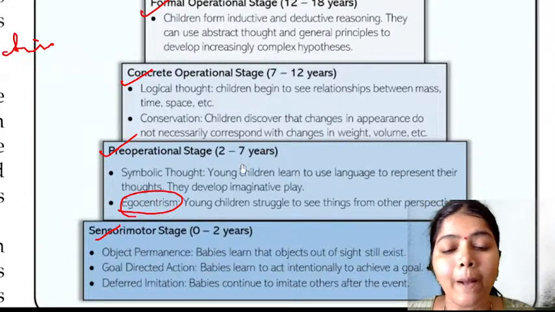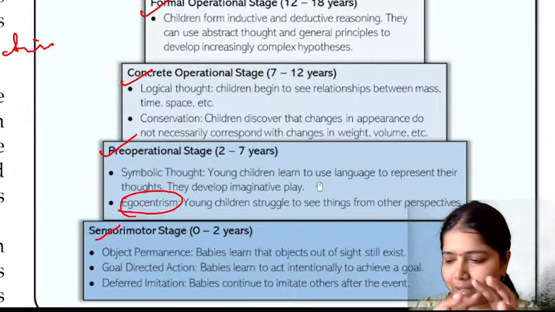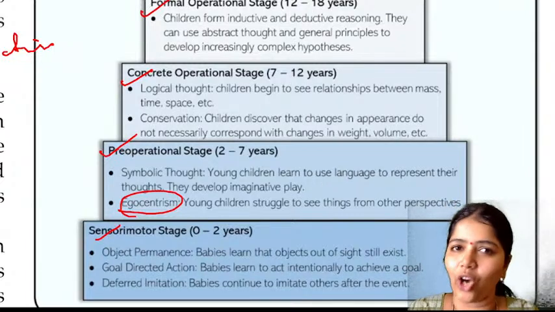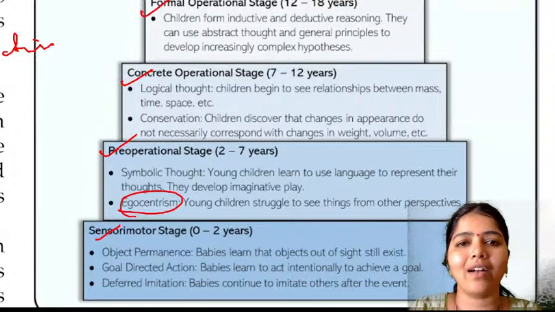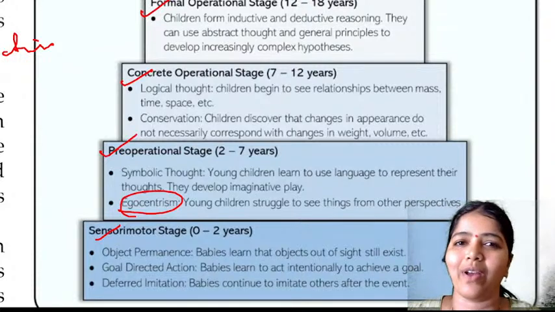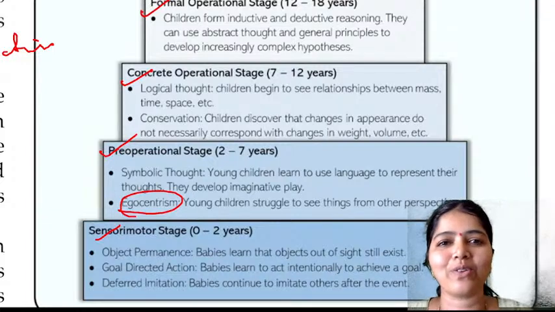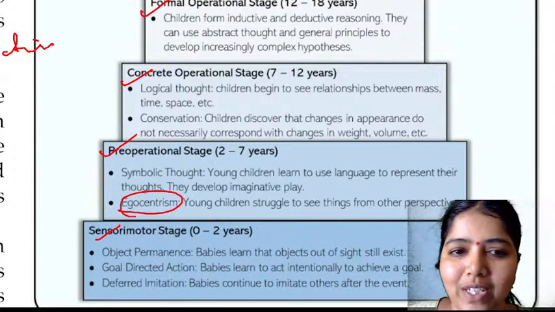Symbolic thought means they represent their thoughts by means of dolls, by making some art. If my daughter loves me very much, she draws a drawing and shows me, Ma, this is you. So symbolically, they represent things. That's called the pre-operational stage.